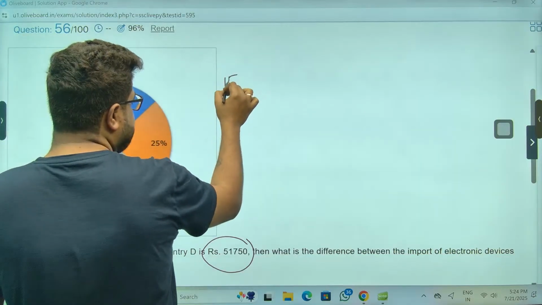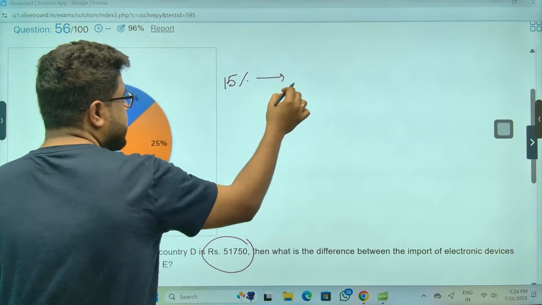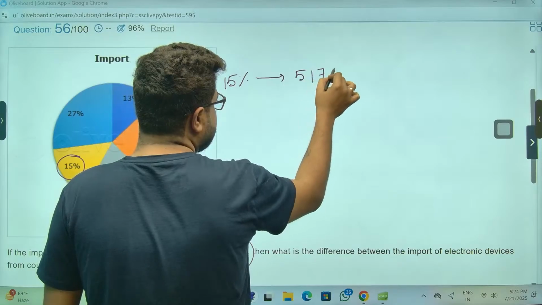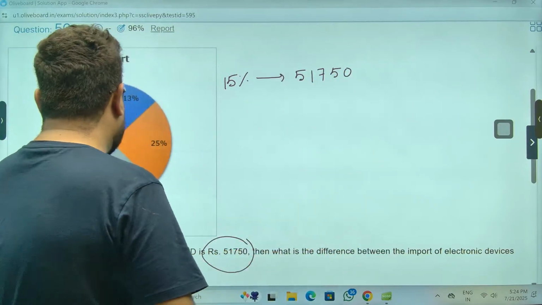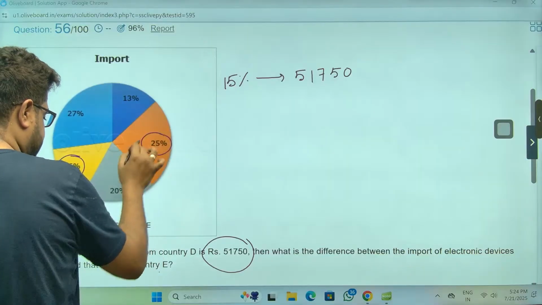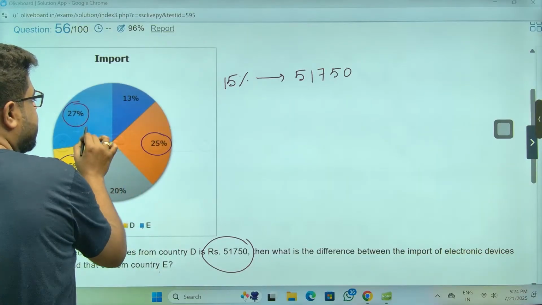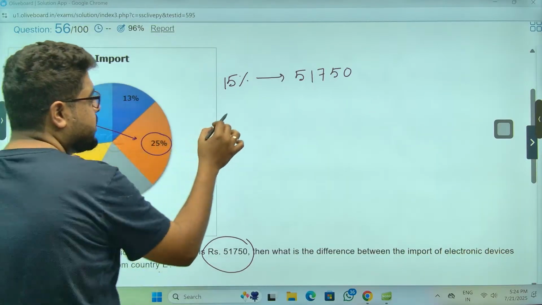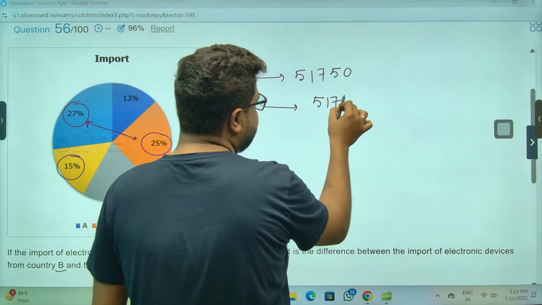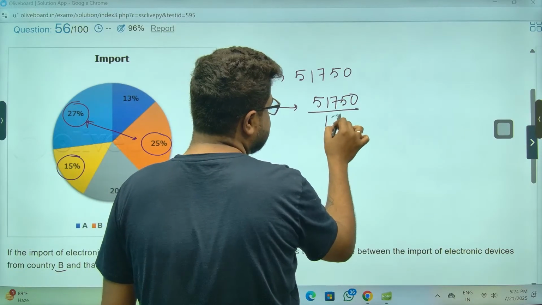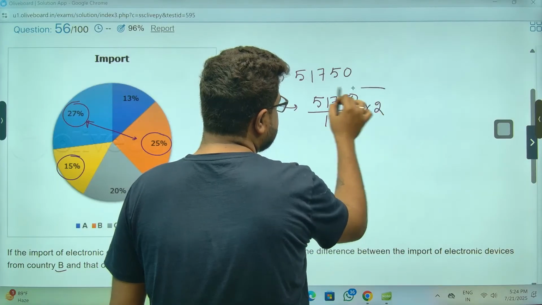So 15% value is given as 51750. And the difference between B and E, B is, sir, 25, E is, sir, 27. So difference is 2%, sir. 2% value is asked, sir. 51750 by 15 is 1%, into 2 is 2%.